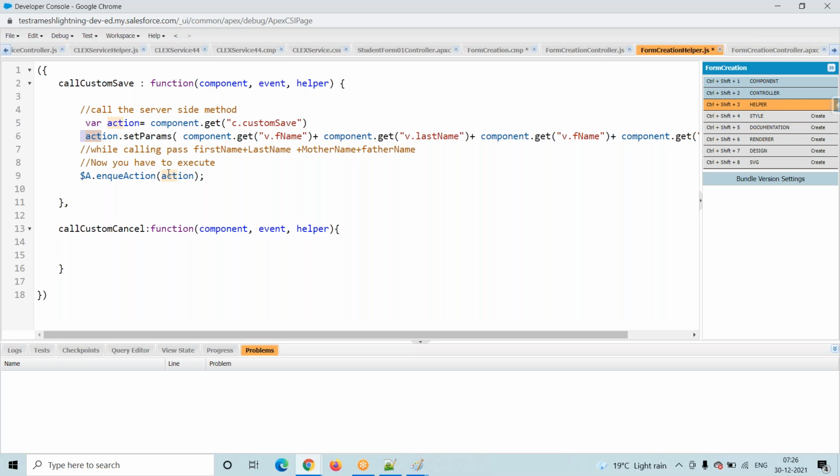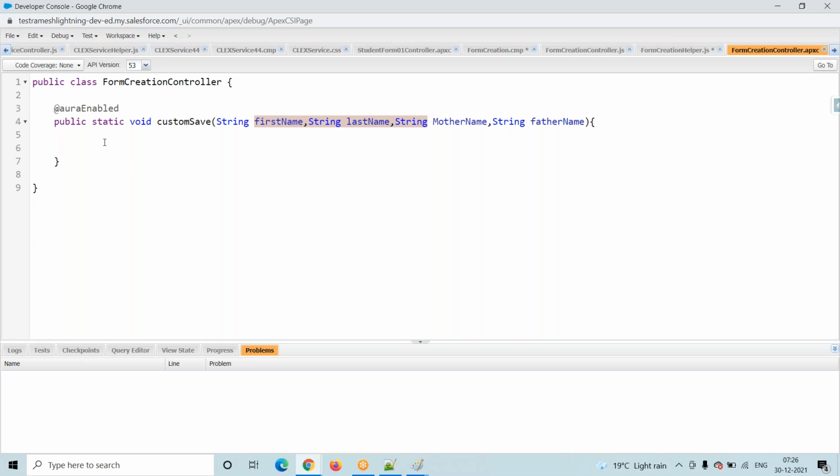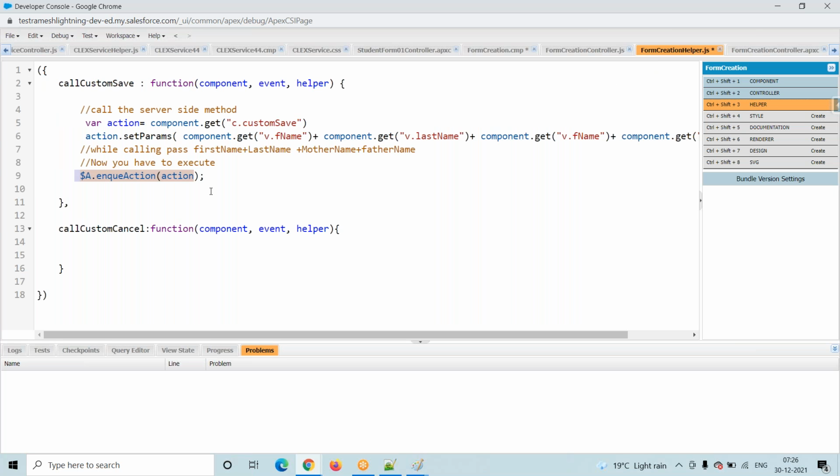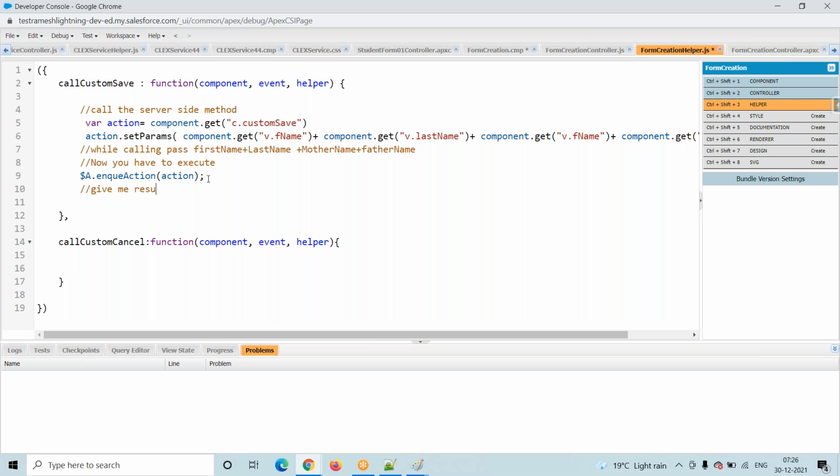Once we pass, I have to tell this method, boss, I am passing, you have to execute, you have to run. That is nothing but $NQ action. Then this method will insert and perform that business logic. Finally, whether it is success or failure, we have to get it. Again we have to call, boss, you executed, give me the result, whether it is success or failure. I have to check it.